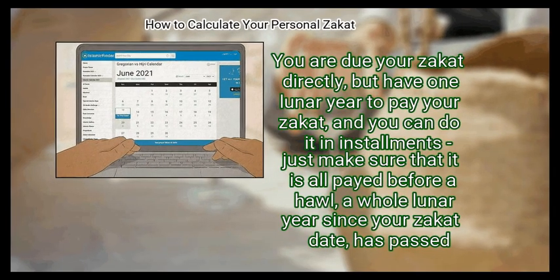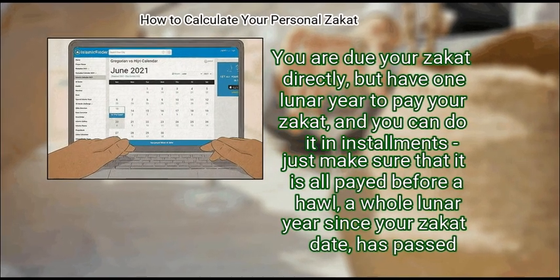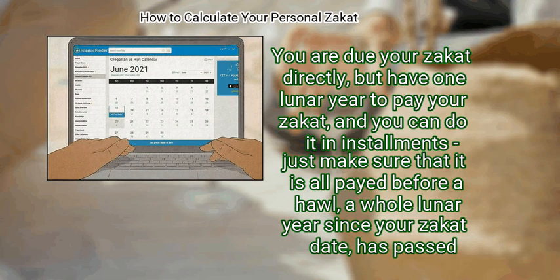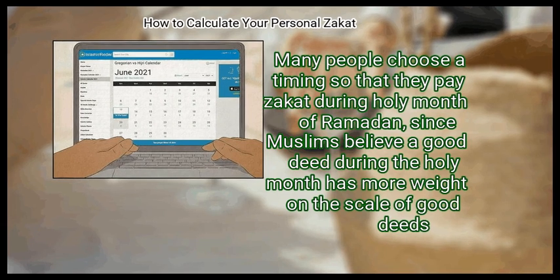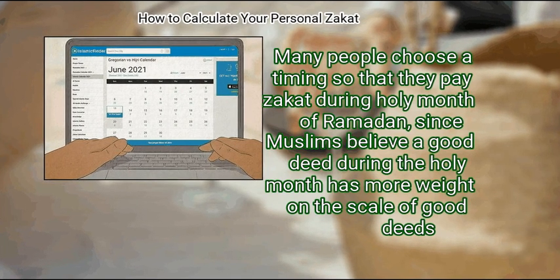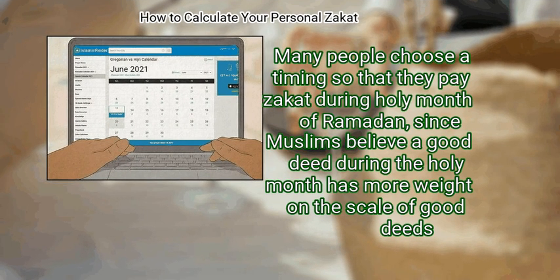Your zakat is due directly, but you have one lunar year to pay it. And you can do it in installments, just make sure that it is all paid before a whole lunar year has passed since your zakat date. Many people choose the timing so that they pay zakat during the holy month of Ramadan, since Muslims believe a good deed during the holy month has more weight on the scale of good deeds.